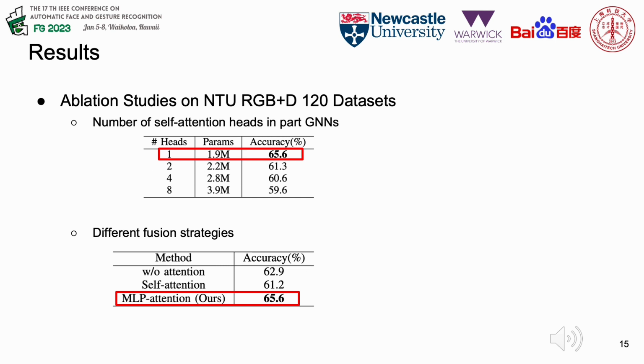In our part-level embedding network, we adopt a non-local style message passing regime to capture spatial joint correlations. We thus explore the effect of different self-attention heads and report the performance. Interestingly, a single-head self-attention is enough for part modeling, as our part GNNs only model patterns in a small region. And we also explore different fusion strategies. The MLP-like attention achieves the best performance in our framework.